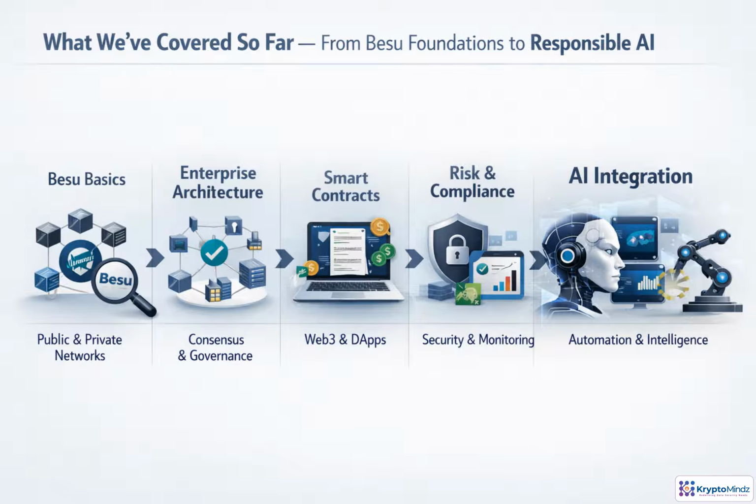Before we focus on AI, anchor it in what you've already built: Besu models, enterprise architecture, smart contracts, and operational risk. I should extend those capabilities carefully. It can automate insight and support action, but it must not weaken governance, security, compliance, or human control.